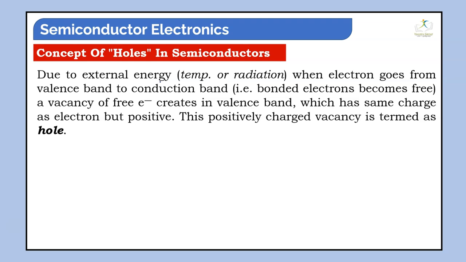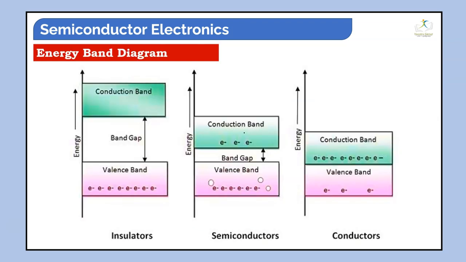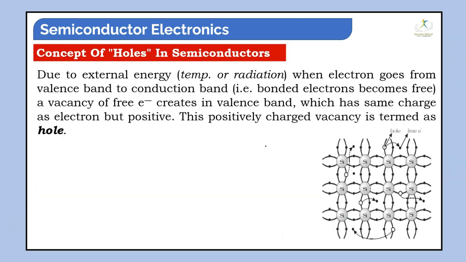So as we saw in the earlier case, see here, these are the holes. As you can see, because of the higher temperature, thermal agitation, this electron becomes free to move. This is a free electron, and because of this free electron, a hole is created.